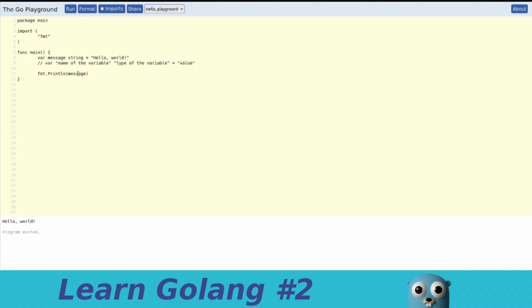Now I want to expose you to one of the first errors that you will encounter pretty often in Golang. Let's print something else out, maybe hello, and leave the variable that we defined unused. Let's run the program, and now we get an error. It says message declared and not used. The Golang compiler saw that we define a variable with the name message that we do not use throughout the program, so this variable is useless and just occupies space. Now let's comment this out, and we see that the program works.